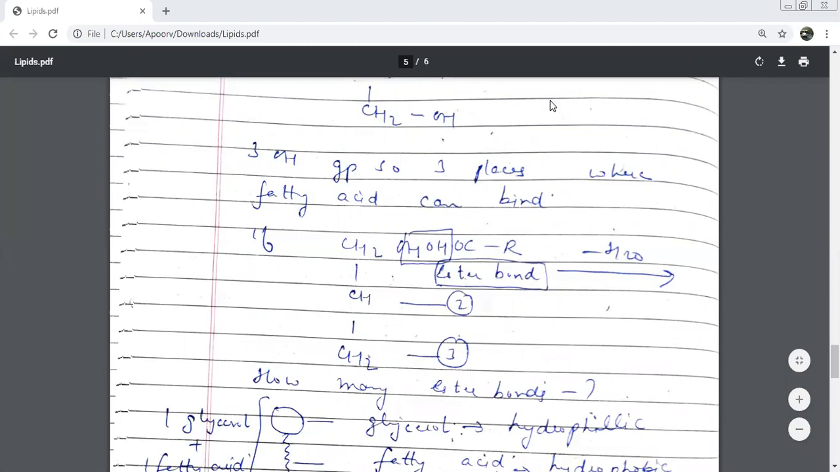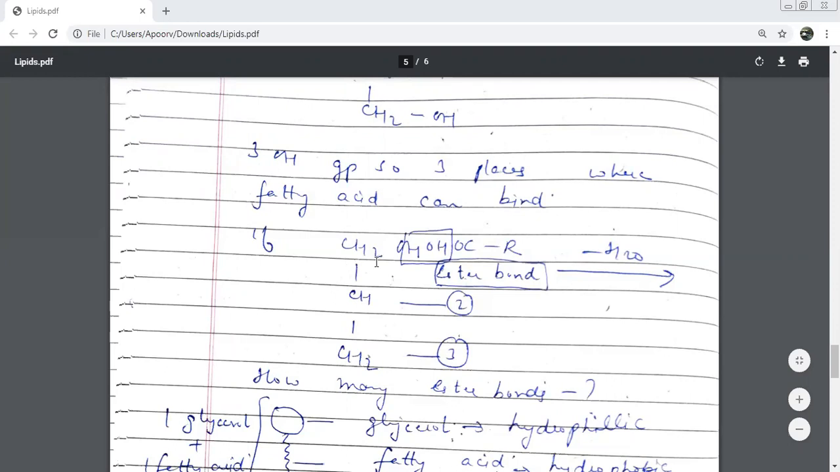It can also happen that it combines at only one place, or at two, and the possibilities include combining at all the 3 positions also. So just keep in mind, when we talk about glycerol, we have how many places? 3 OH groups over here. See, this is 1, this is 2, this is 3. So beta, look at this carefully.